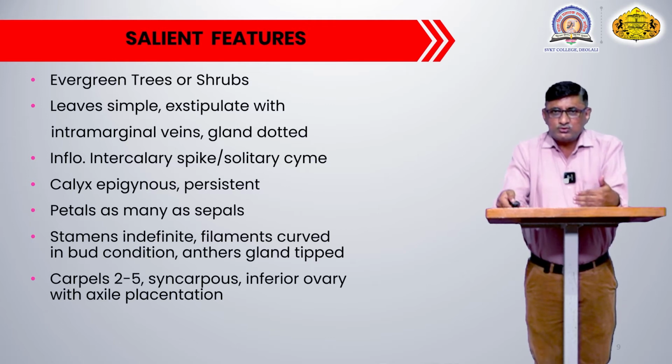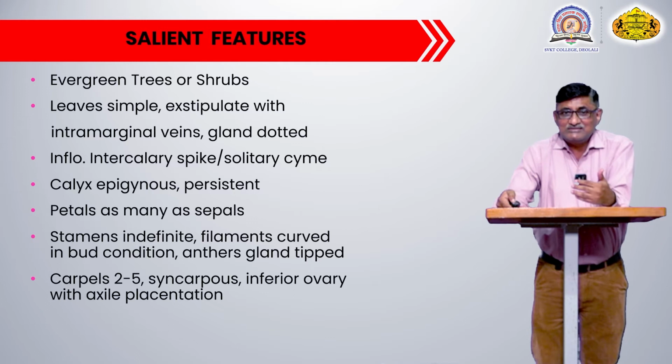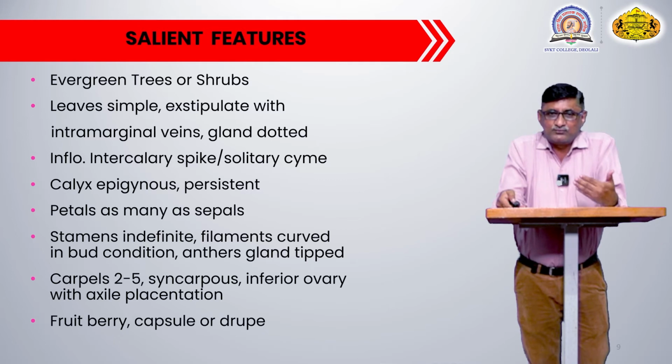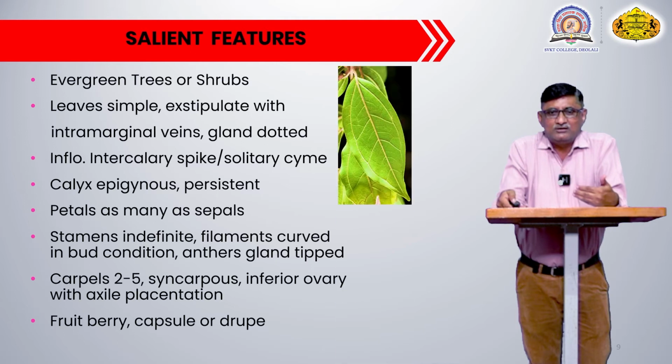The ovary shows the ovules are represented on the axial placentation. These are the salient features of the plants belonging to the family Myrtaceae. The fruit may be capsule or drupe. In some of the plants the fruit is of capsule type, and in some of the plants the fruit is of berry or drupe type.